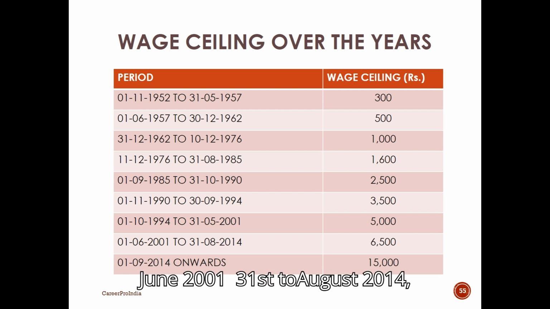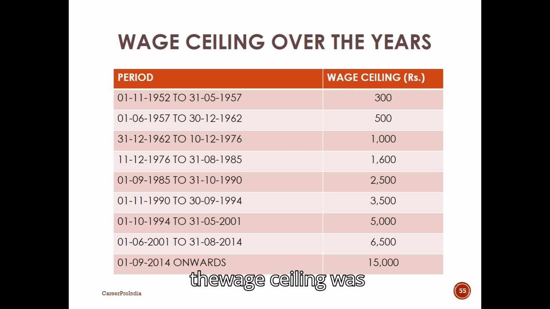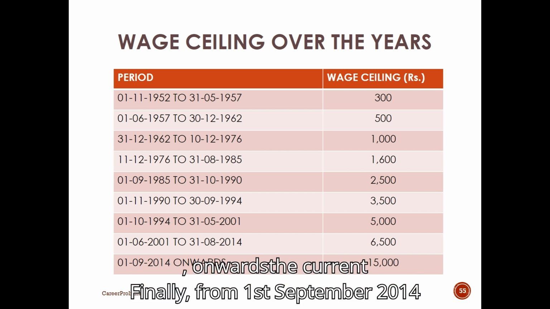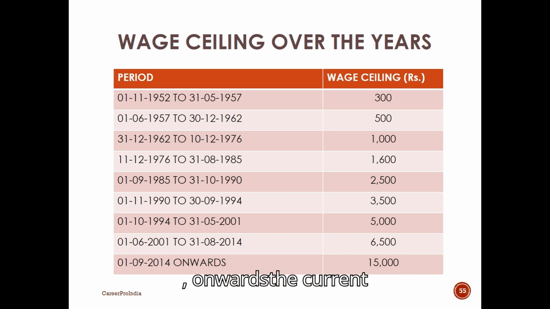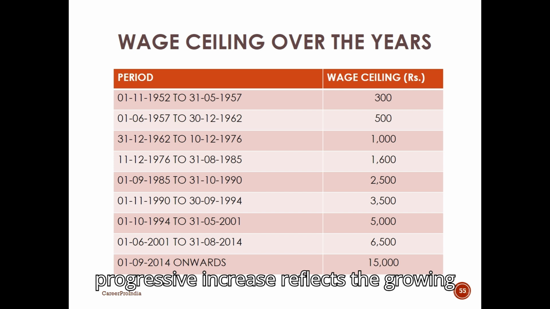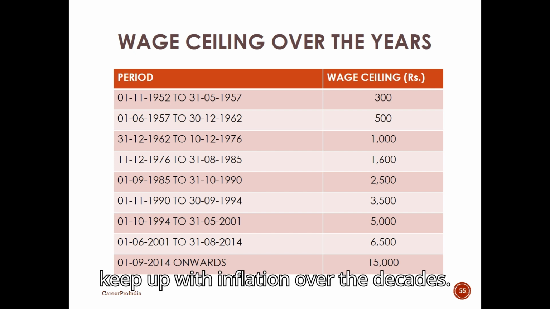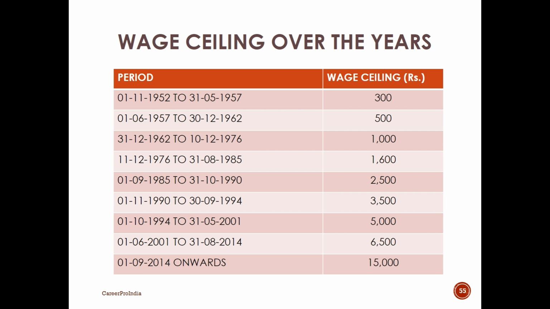From 1st June 2001 to 31st August 2014, the wage ceiling was 6,500 rupees. Finally, from 1st September 2014 onwards, the current wage ceiling is set at 15,000 rupees. This progressive increase reflects the growing economic conditions and adjustments to keep up with inflation over the decades.